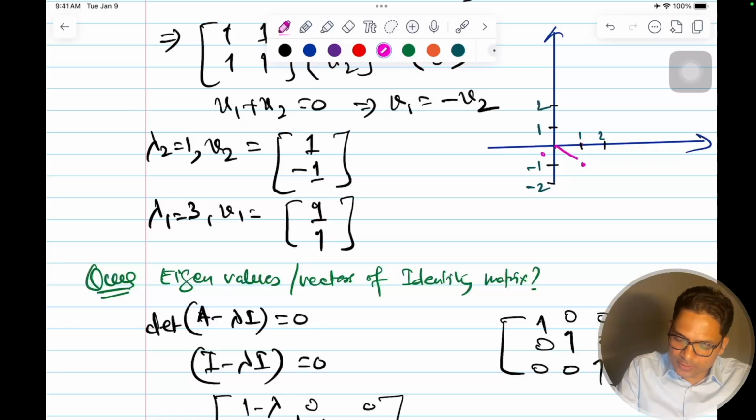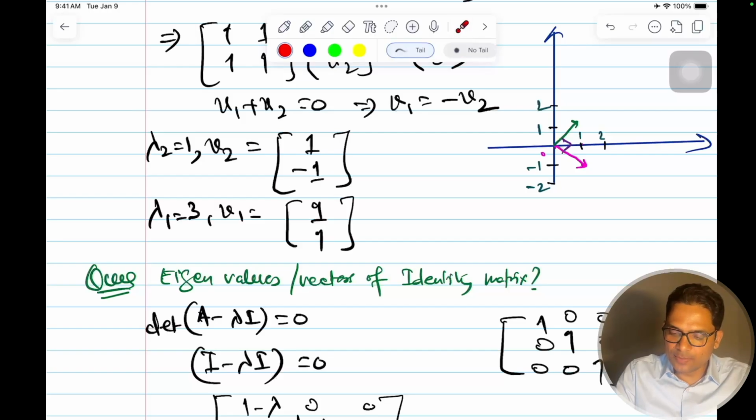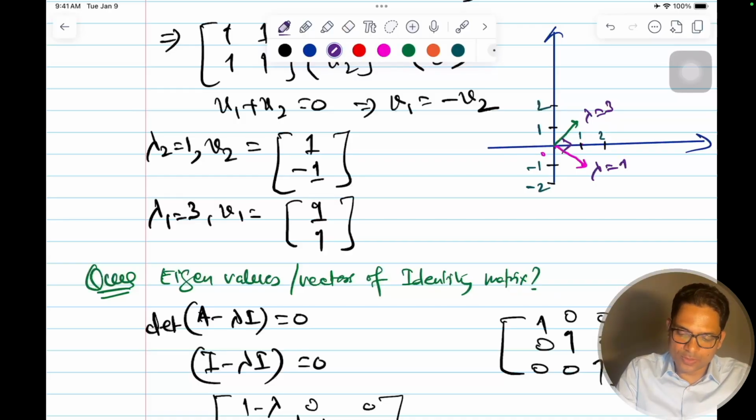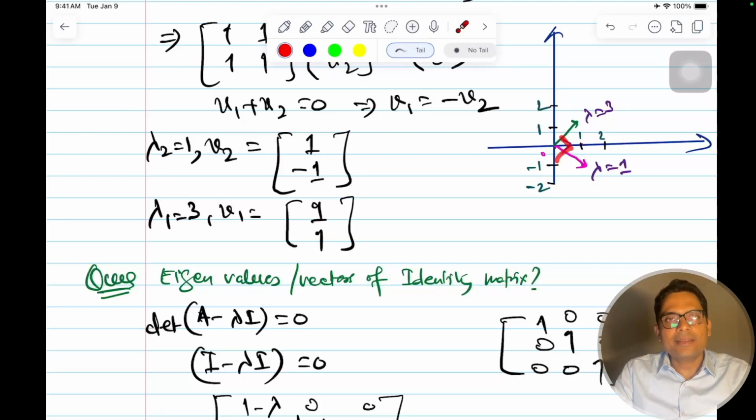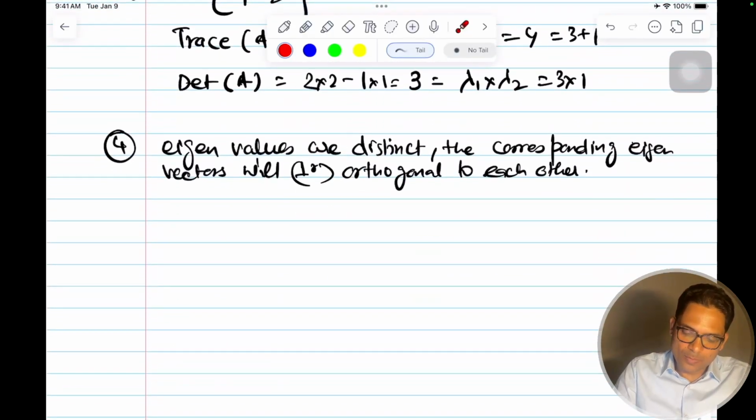So this is your first vector, like this. And the second vector is 1, 1, which is here. So you see, this is 90 degrees. This one corresponds to lambda equal to 1, and this one to lambda equal to 3. So you see, this is 90 degrees. You have seen this here also, and similarly you can prove it.